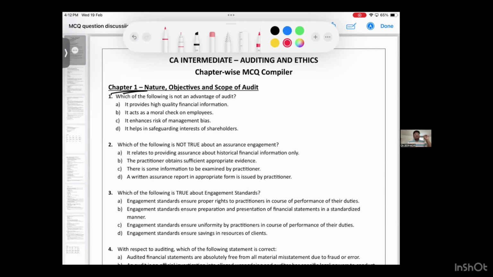First question. Which of the following is not an advantage of audit? A, it provides high quality financial information. B, it acts as a moral check. Yes. C, it enhances risk of management bias. It will not enhance the risk of management bias. It will try to reduce only. So option C is the answer, not an advantage.